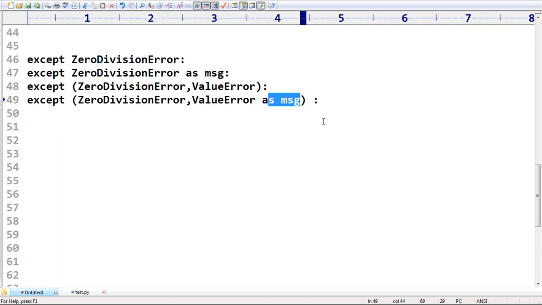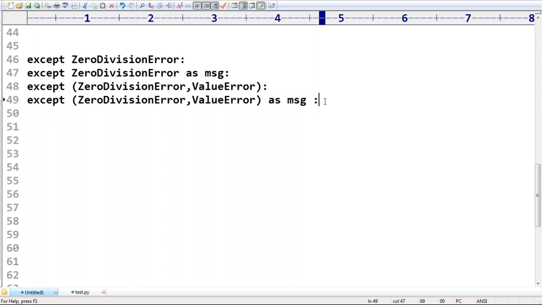Then every time it was giving a syntax error. After 1 hour I realized that 'as message' we have to take after the parentheses. Remember this one, sir. Where do we have to take 'as message', within the parentheses or after? After, compulsory, right?